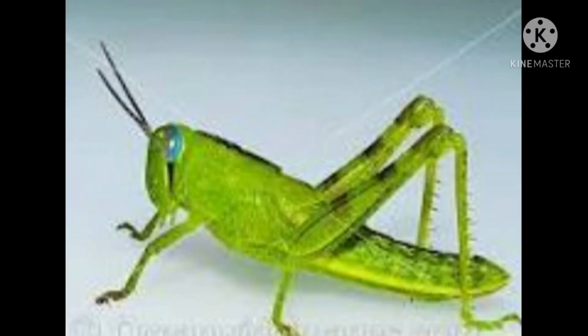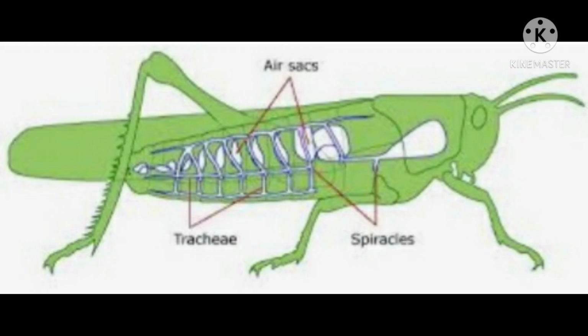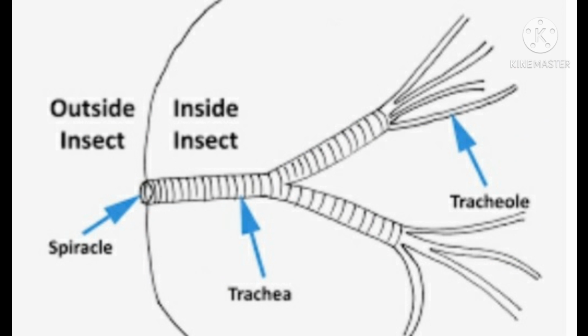Next, breathing in insects. All the insects have tiny holes on the sides of their body which are called spiracles. The spiracles on the body of insects are connected to a network of thin air tubes called tracheae, which spread into the whole body of the insect. The breathing in all the insects takes place through tiny holes and thin air tubes called tracheae.